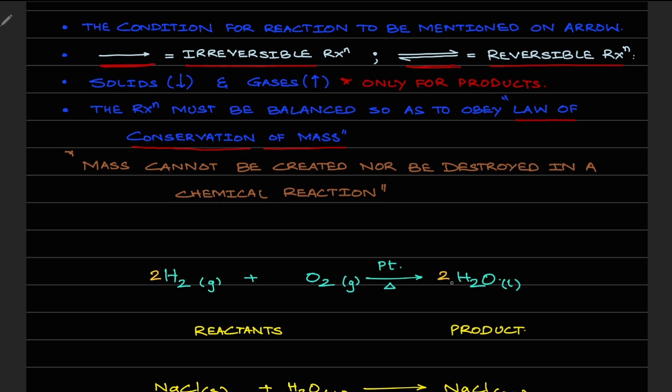If you have an arrow pointing in a single direction, the reaction is irreversible. If it is a half-headed arrow pointing in both directions, it is reversible. Solids are shown with a downward arrow. Gaseous products are shown with an upward pointing arrow. And finally, the reaction will be balanced to obey the law of conservation of mass, which says that mass cannot be created nor be destroyed.